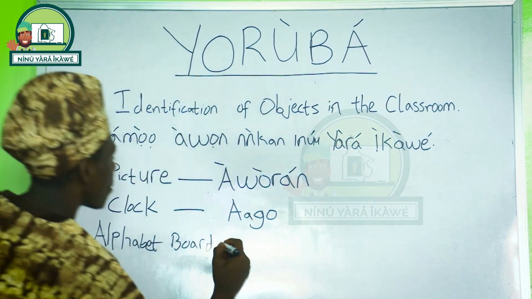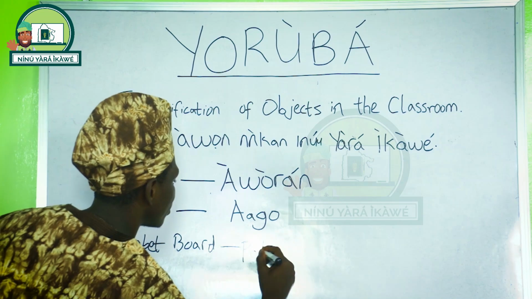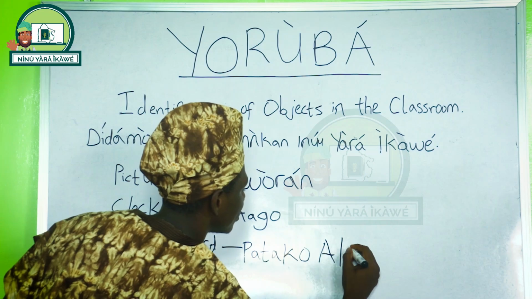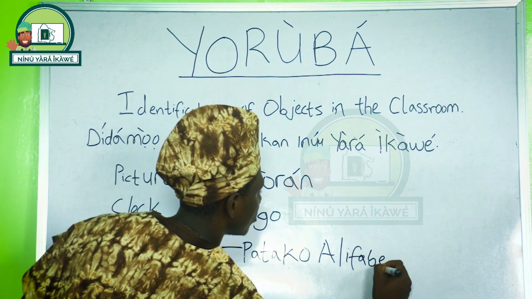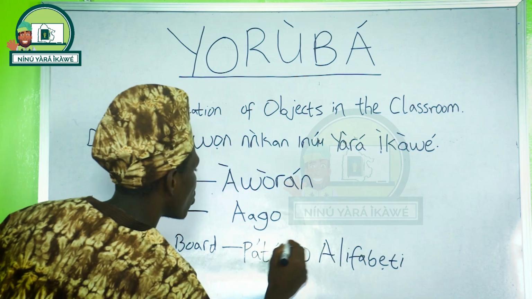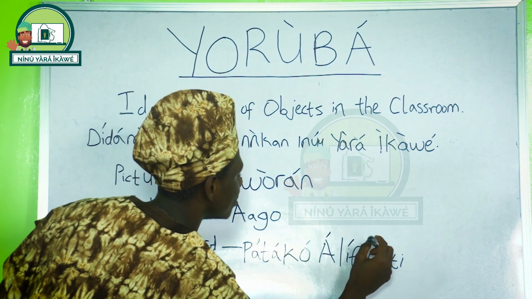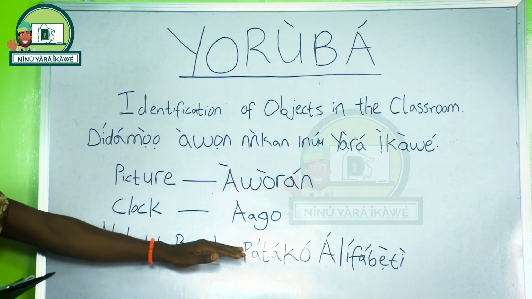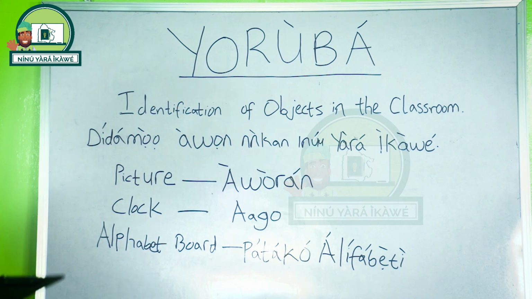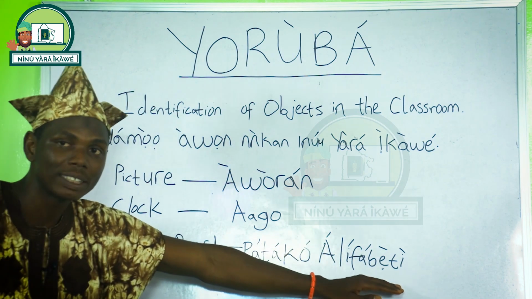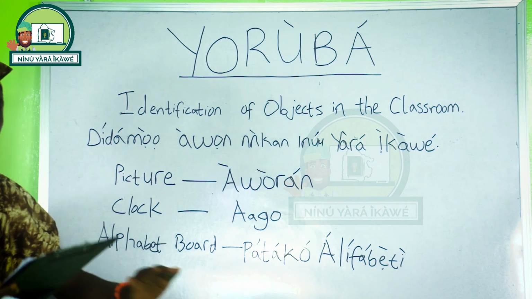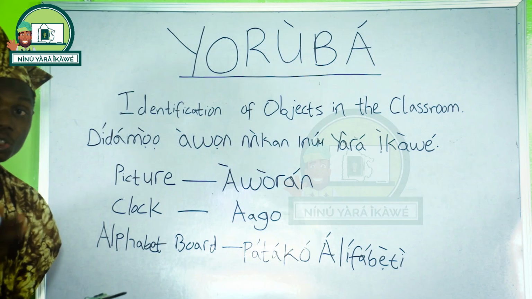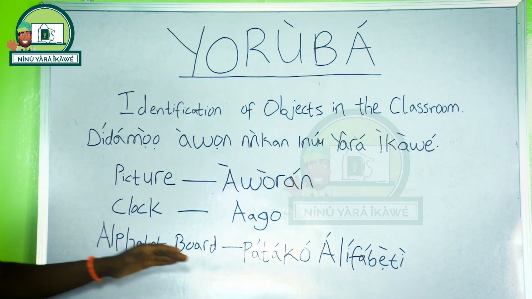That is why it is pátákó alphabeti. You see now, this is a compound word, alphabet board. But when you want to write it in Yoruba, it is going to be pátákó alphabeti. It does not mean it is not correct. It does not mean you are going to call it board alphabet. No. But in Yoruba, there is a manner with which we reorder words. When it is a compound word, you reorder it.